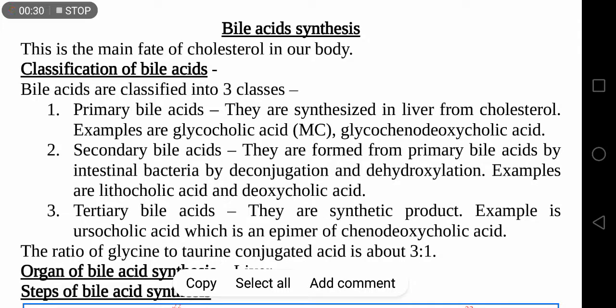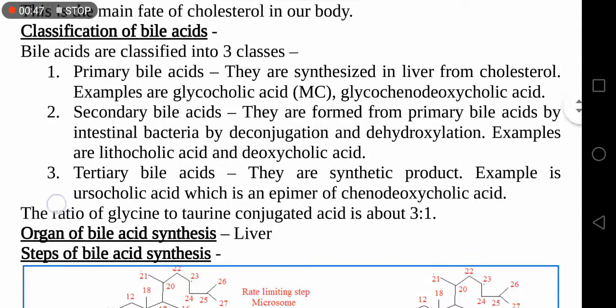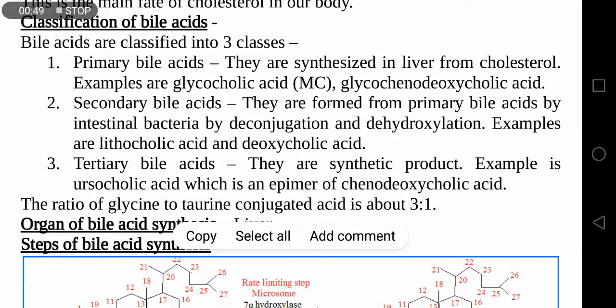Primary bile acids are synthesized in the liver from cholesterol. Examples are cholic acid, chenodeoxycholic acid. Most common primary bile acid is cholic acid. Then the secondary bile acid.